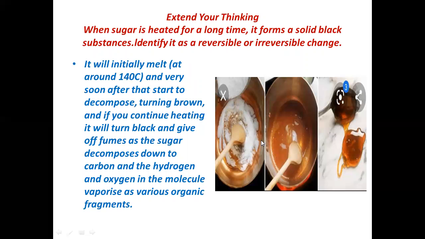The sugar melts at 140 degrees centigrade, and very soon after that melting, it decomposes and turns into a brown product. And if you continue to heat it, then the brown will convert into a black product, and then fumes will come out and the sugar will decompose.